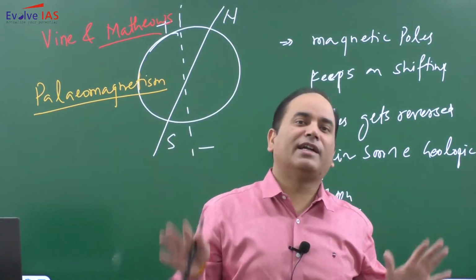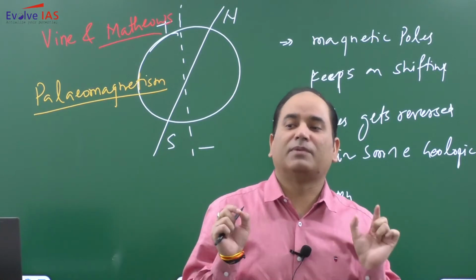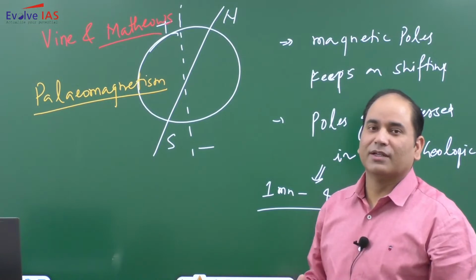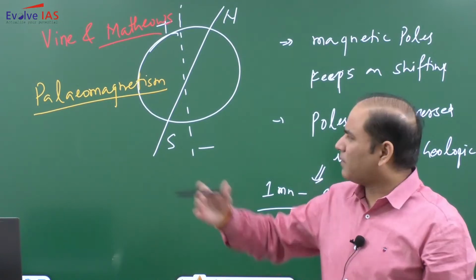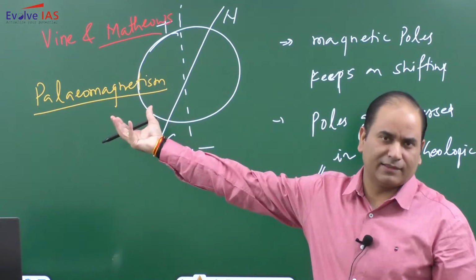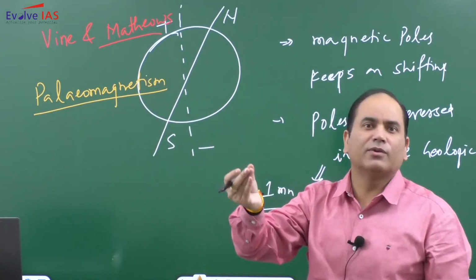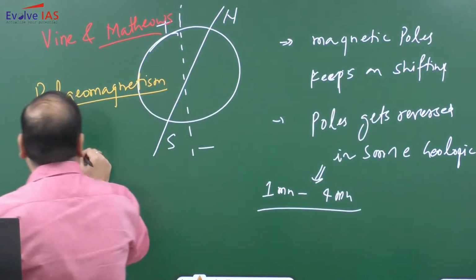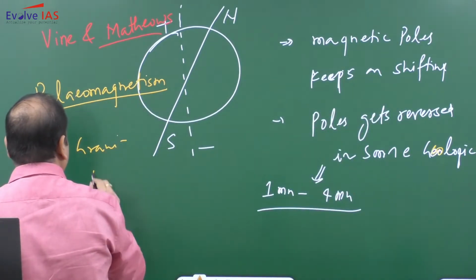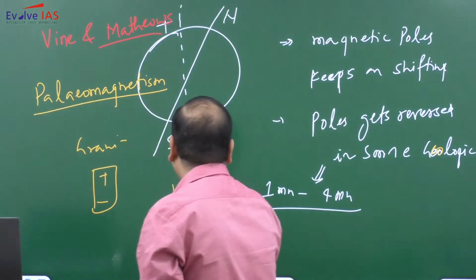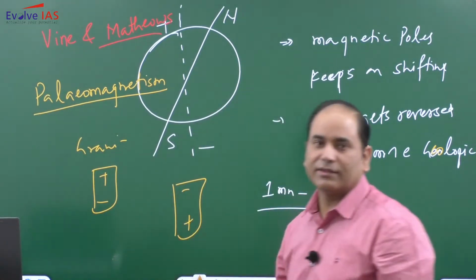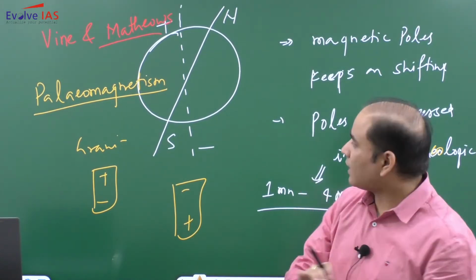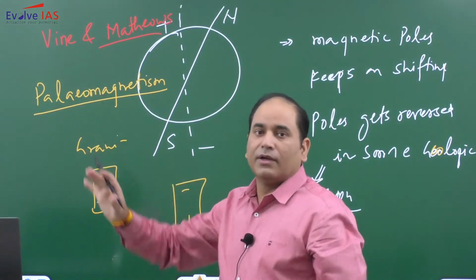As long as the rock remains on this planet, the magnetism stays trapped inside it. Now, the very interesting thing. Let's suppose that granite is getting formed, and the paleomagnetism concept also came from here. When they started looking at particular rocks, they found that at one place granite is behaving like this, at some other place granite is behaving like this. How is it possible? So try to understand the concept of paleomagnetism.